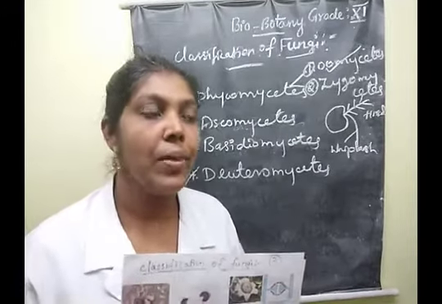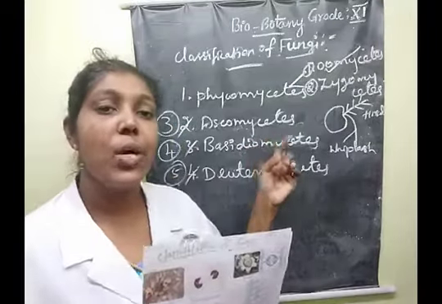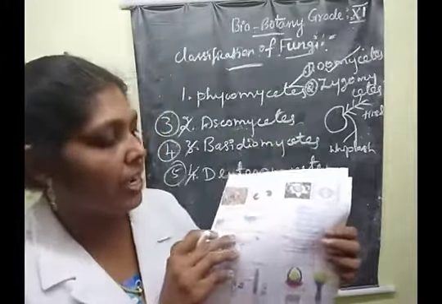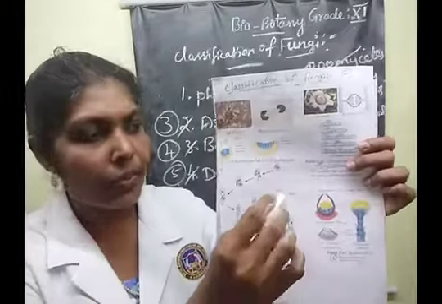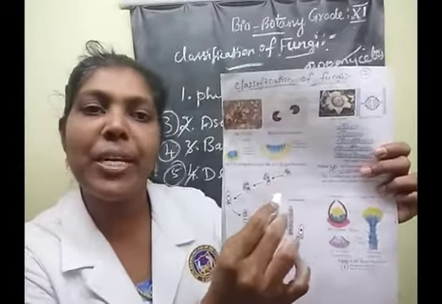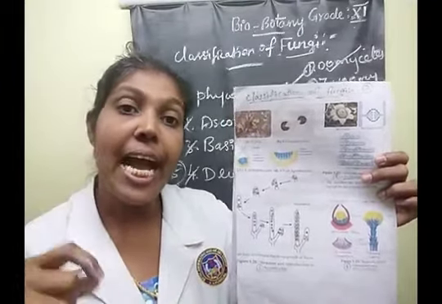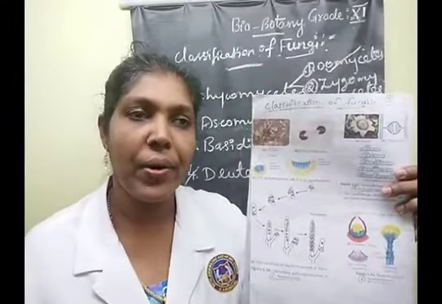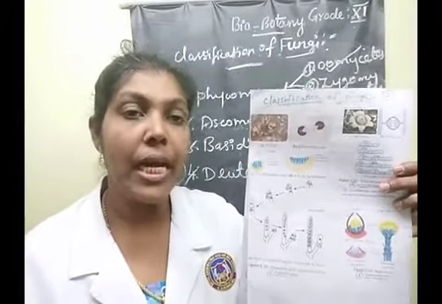Yes. Very good, children. In this Ascomycetes class, one special hyphal cell is formed. That hypha is called Ascogenous hyphae. What is the name? Ascogenous hyphae. Understood?